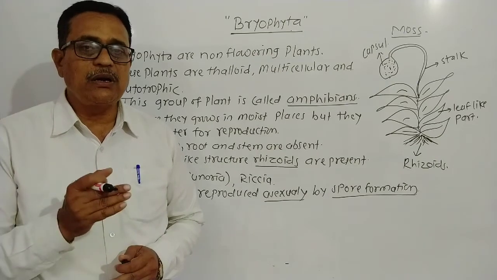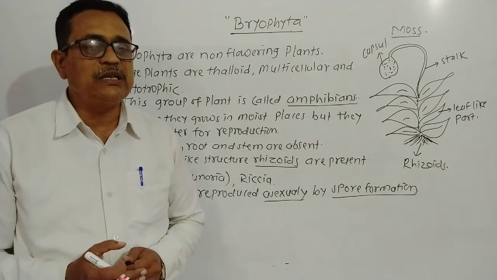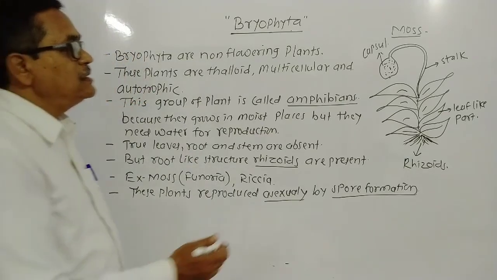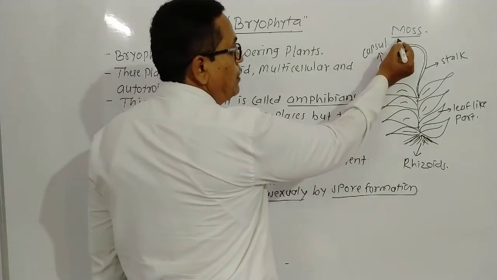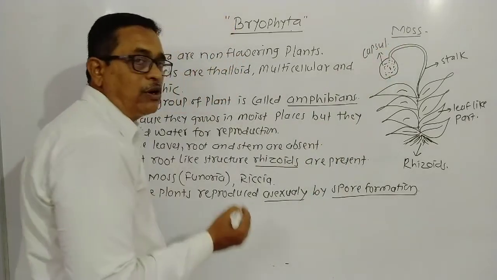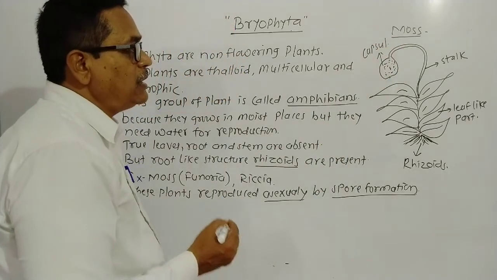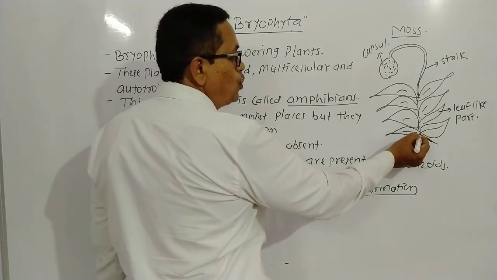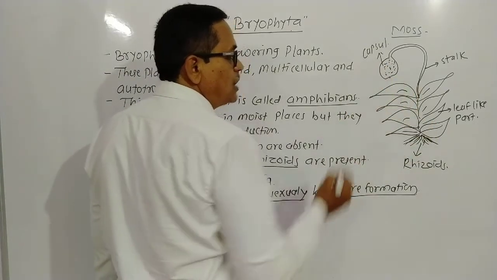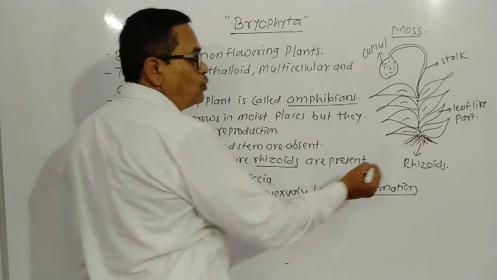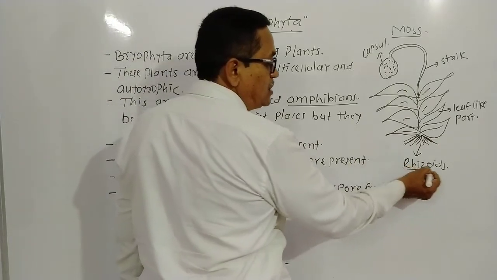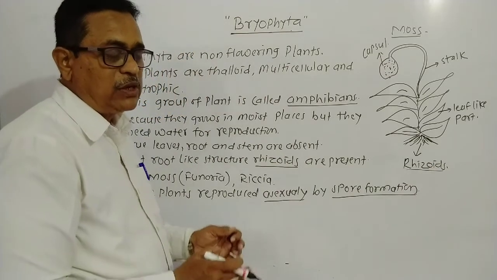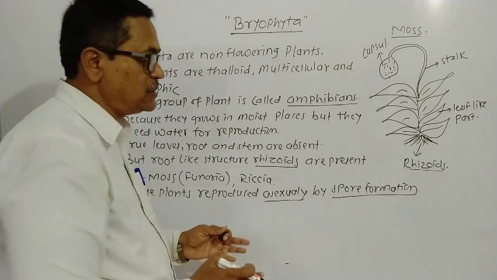They are green plants with photosynthetic nature. They are autotrophs. Look here, such a type of example of Bryophyta is moss, or we call it Funaria. In such a plant, there is no root, stem or leaves present. But root-like structures, that is rhizoids, are present, which work like roots to absorb moisture and water from moist places.